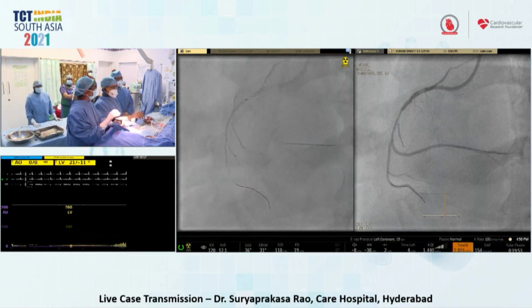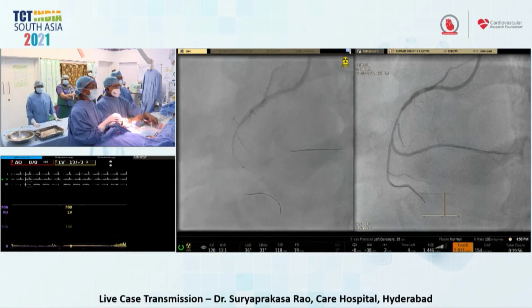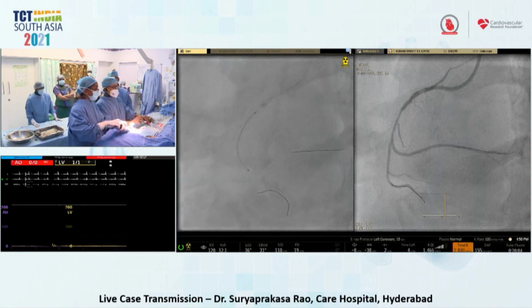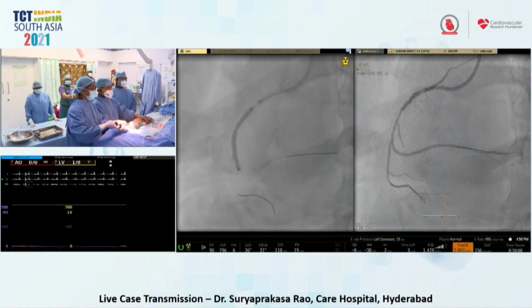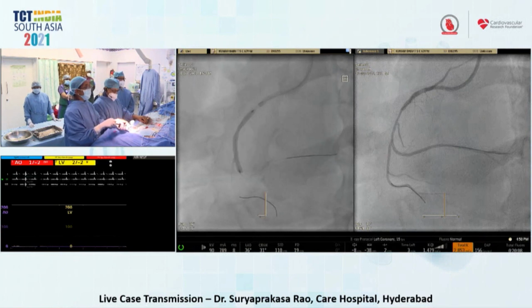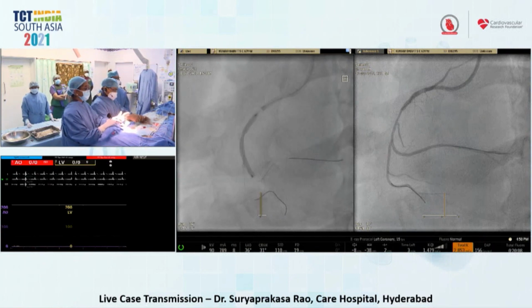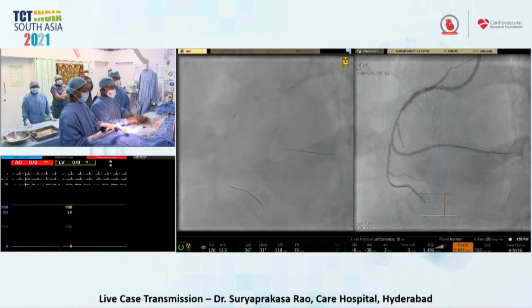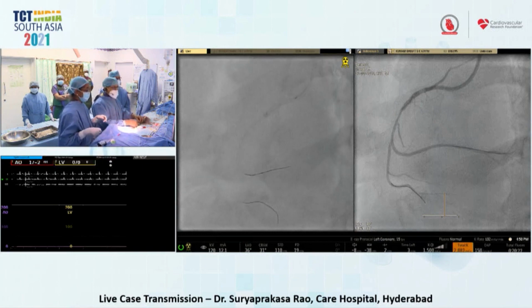That implant is sufficient. Deploying at nominal pressure of 10 atmospheres. 10 atmospheres. Coming down. Exactly near the proximal CTO, still some waist was there.